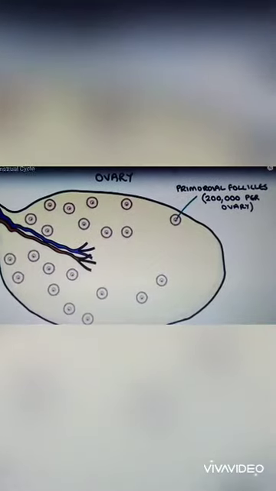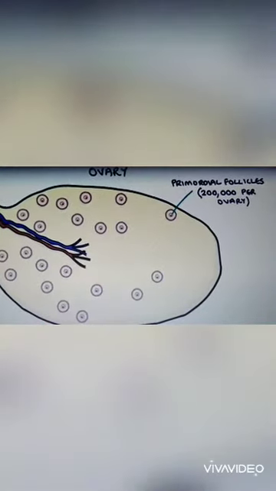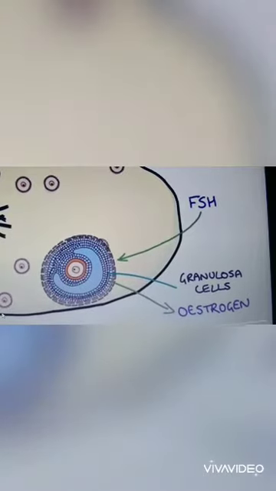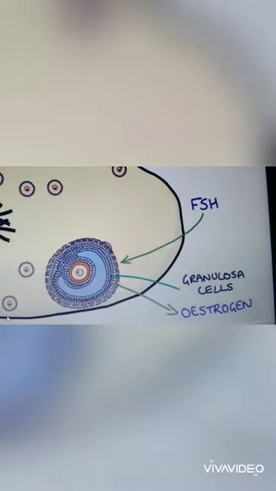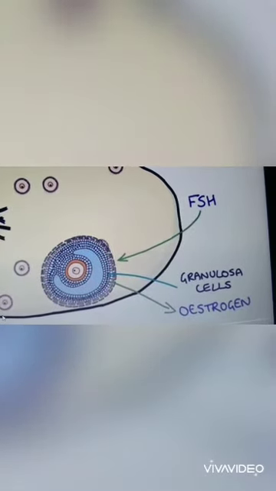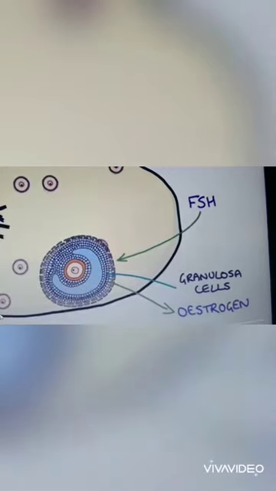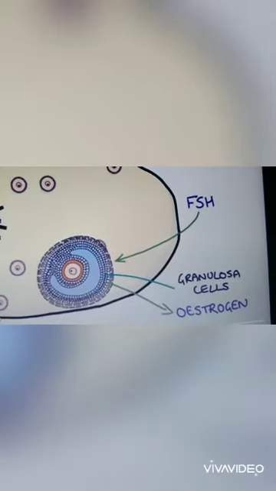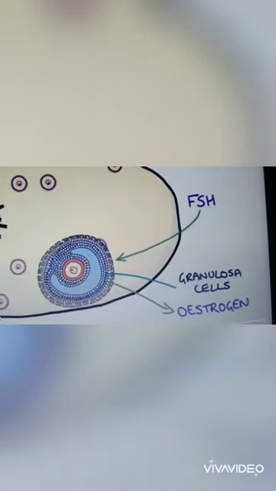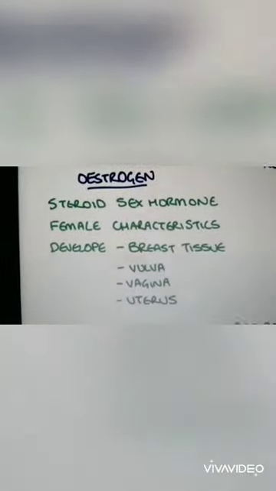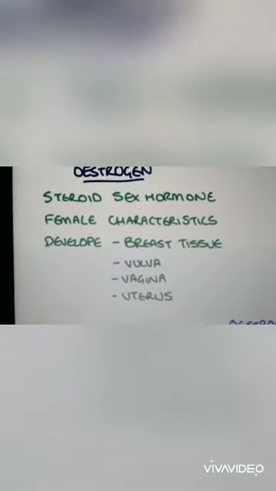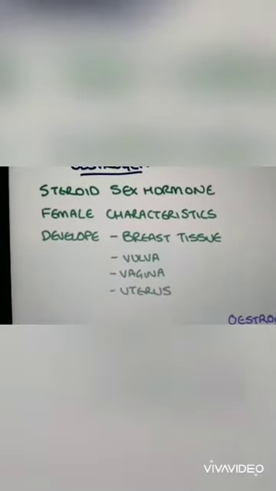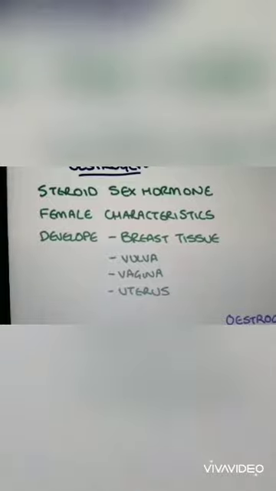The ovary has a numerous number of eggs. There are primordial follicles, 200,000 per ovary. Follicle stimulating hormone is responsible for the development of this ovarian follicle, and the cells surrounding the ovarian follicle are granulosa cells, and this follicle will release a hormone known as estrogen. As we know, estrogen is a steroid hormone which develops the female characteristics in a female body. It also develops the breast tissue and other internal sex organs.